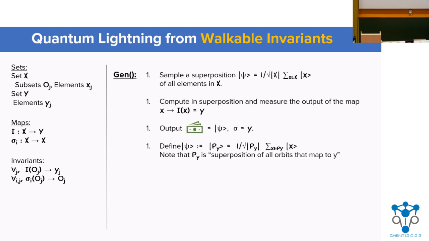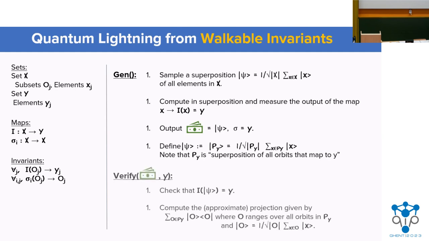We're going to sample a superposition of all elements of X, and we're going to compute the invariant I in an additional register and then measure this output. So you can see how this is very similar to the lattice construction, at least in this approach. Our banknote is going to be the superposition, and the serial number of the quantum money is just going to be the output of this invariant.